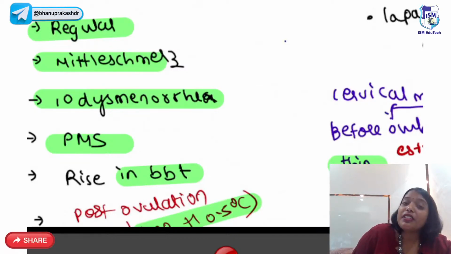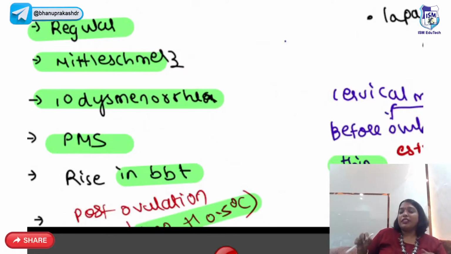So Mittelschmerz is mid-cycle ovulation. In the middle of the cycle you'll have ovulation, and because of that ovulation you're going to have pain in the iliac fossa. So mid-cycle pain in the iliac fossa due to ovulation, right? PMS is also an indication that she's having an ovulatory cycle. PMS women go crazy just before periods because of the progesterone. It can be due to elevated serotonin and many other hormones, right? Post ovulation, because of the progesterone, there will be a rise in the basal body temperature, right?